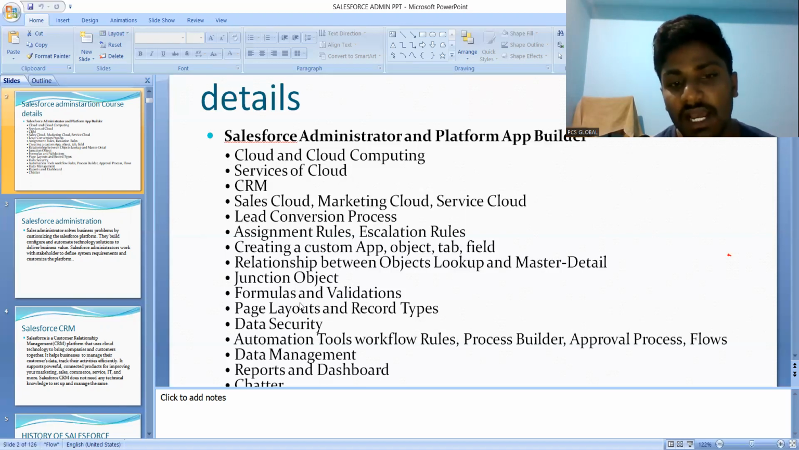Also, the automation tools will be there: workflow rules, process builders, approval process, flow builders. These are all the automation tools. In workflow rules, we are making how to create it, what the fields are, and we apply conditions. If the condition is satisfied, then the action will happen.